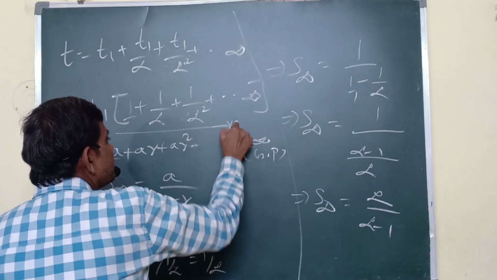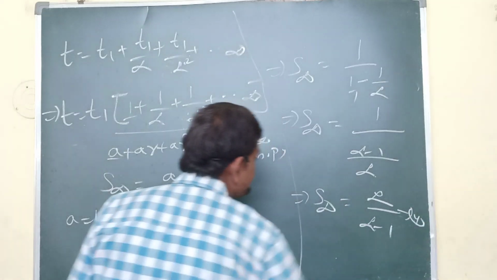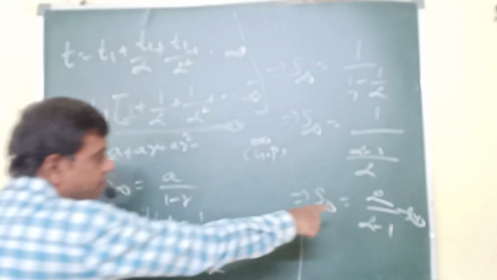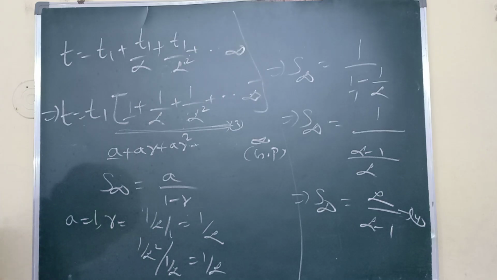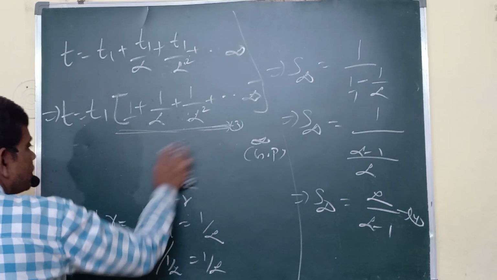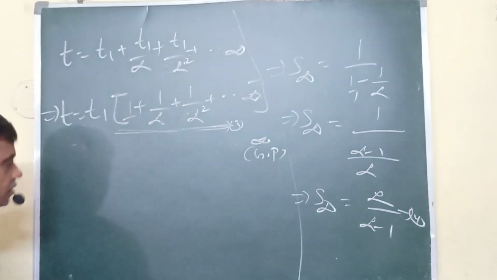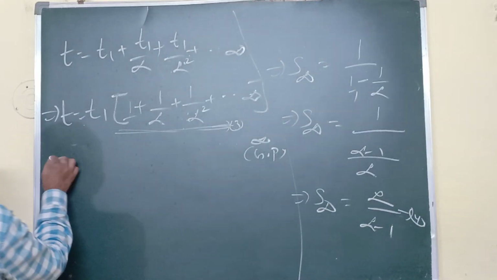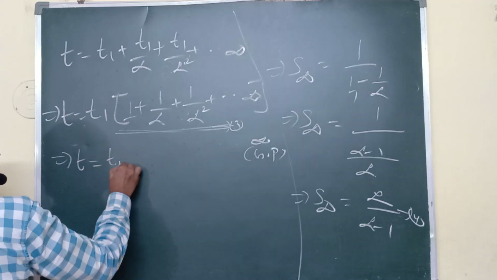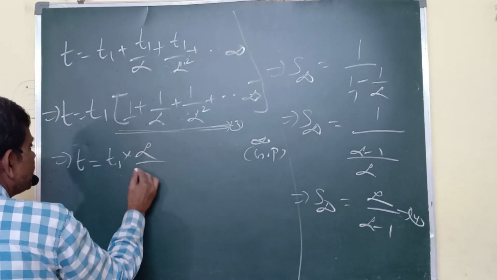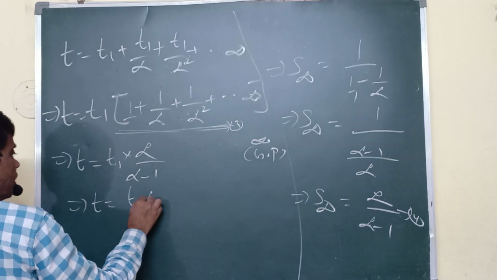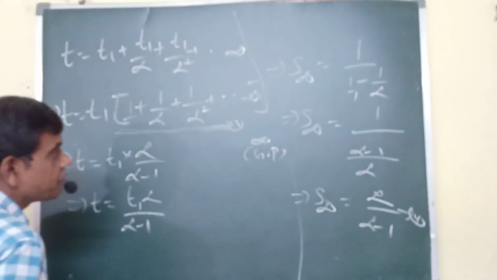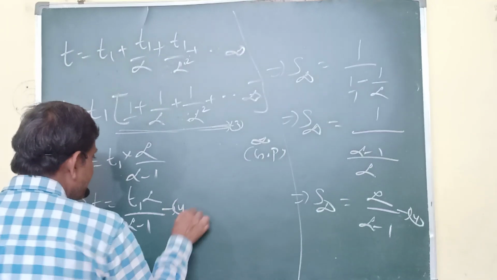Okay, you take this as the third equation and this as the fourth equation. This total value I am substituting. What is that value? Alpha by alpha minus 1. So what is the T value? T equals, now what is the total time? The total time equals T1 into alpha by alpha minus 1. Now what is the total time? T1 alpha by alpha minus 1. You take this as my equation number 4. That is the total time.